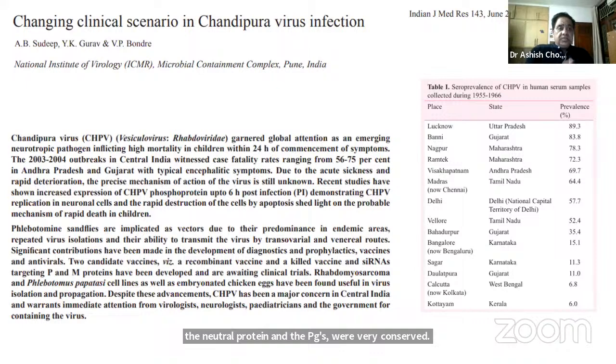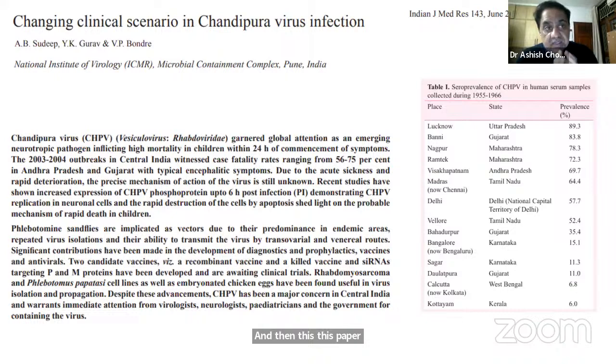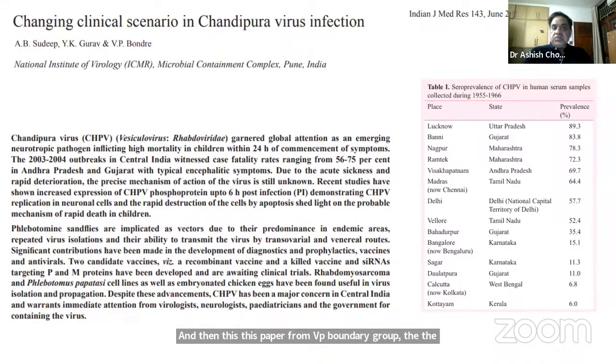And then this paper from VP Bondre's group. Now, the person to contact in case we have suspect cases is Dr. Vijay P. Bondre. He's head of the encephalitis group of NIV Pune. I'll share his number and his email ID down the line.